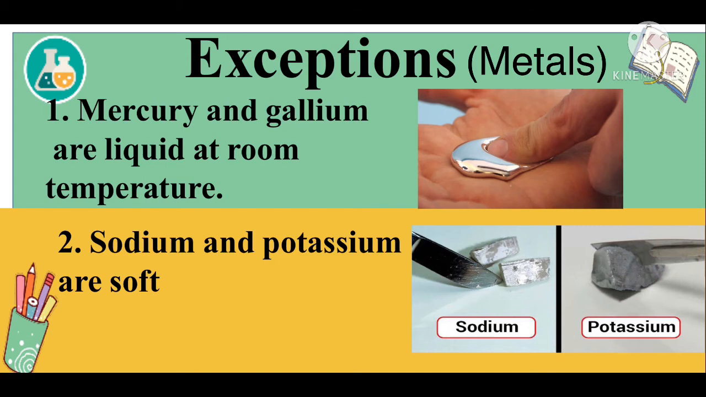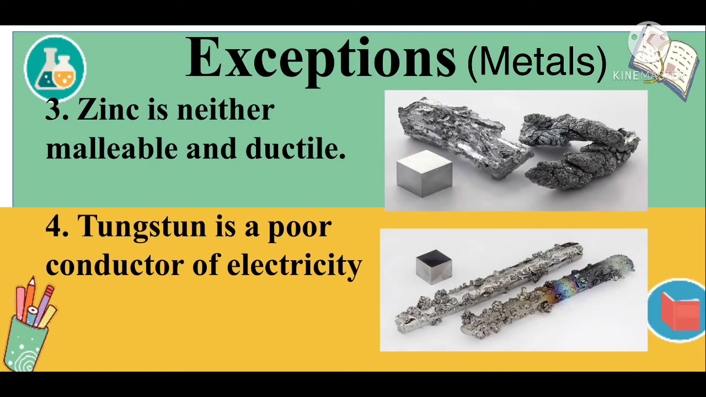Next we will see the exceptional cases in case of metals. First one is mercury and gallium, they are liquid at room temperature, but we learned that metals are solid at room temperature. Second, sodium and potassium are soft metals, but we know that metals are hard in nature. Third, zinc is neither malleable nor ductile, but metals show malleability and ductility. Next, tungsten is a poor conductor of electricity, but metals are good conductors of electricity.